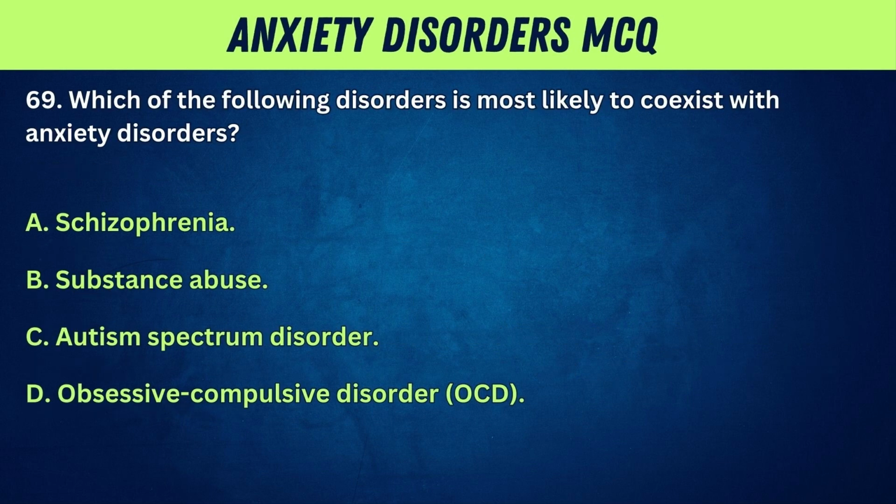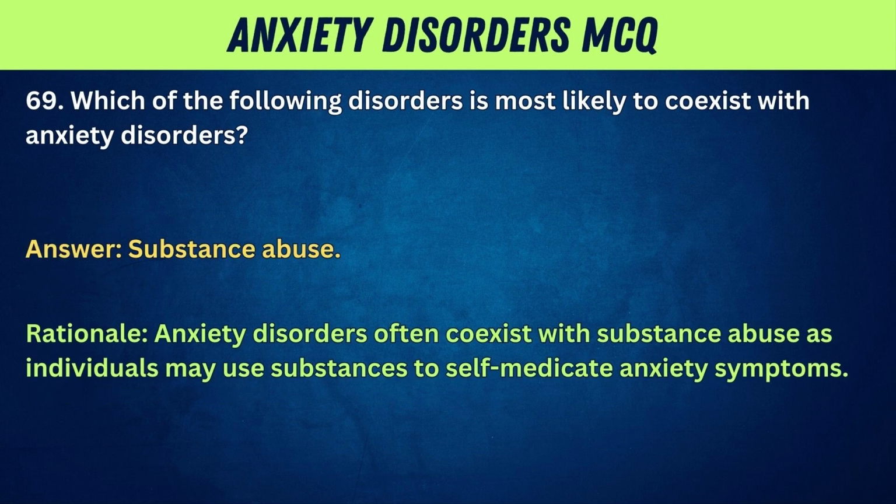69. Which of the following disorders is most likely to coexist with anxiety disorders? A. Schizophrenia. B. Substance abuse. C. Autism spectrum disorder. D. Obsessive-compulsive disorder, OCD. Answer: substance abuse.